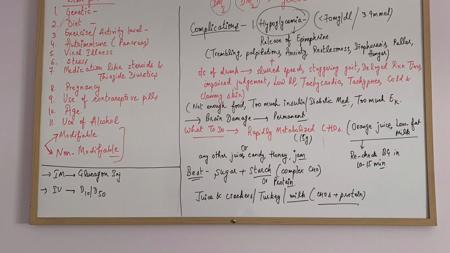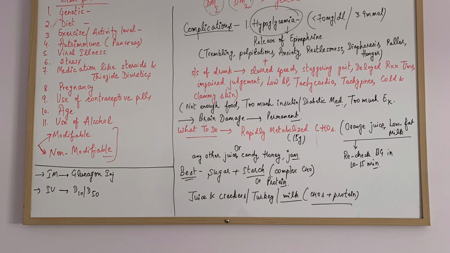And after giving simple carbohydrates, we should give complex carbohydrates with simple carbohydrates. The best we can give is simple carbohydrates plus starch. Starch is a complex carbohydrate, or we can give protein instead of starch. Okay, for example, simple carbohydrate is juice, and for starch, you can say some crackers or some cookie. Or protein can be turkey, we can give turkey to the patient.